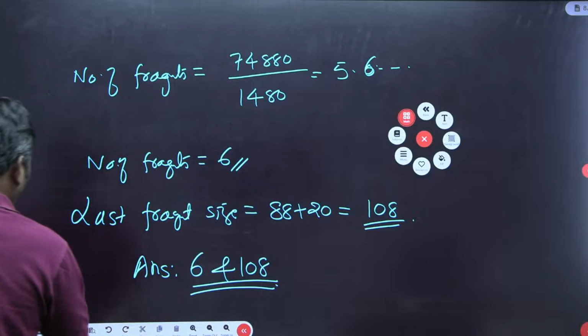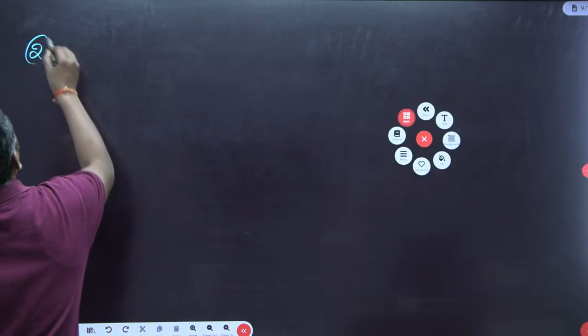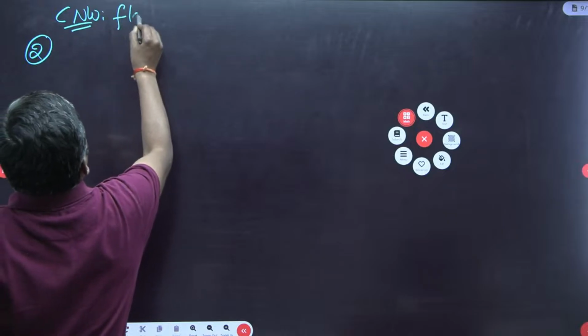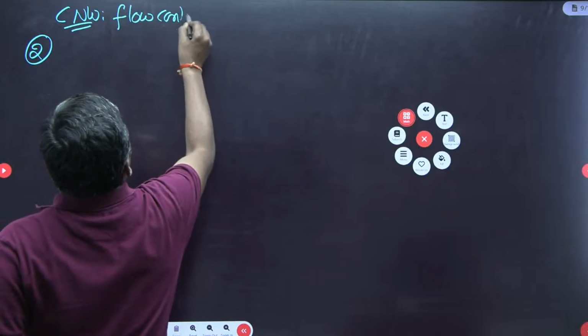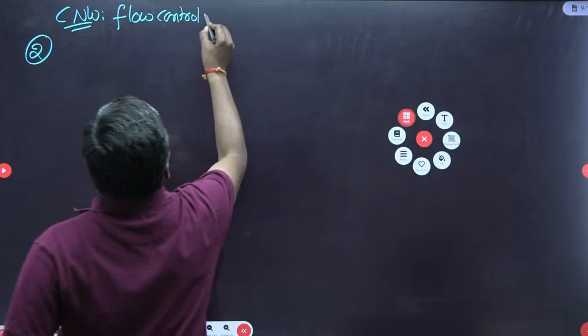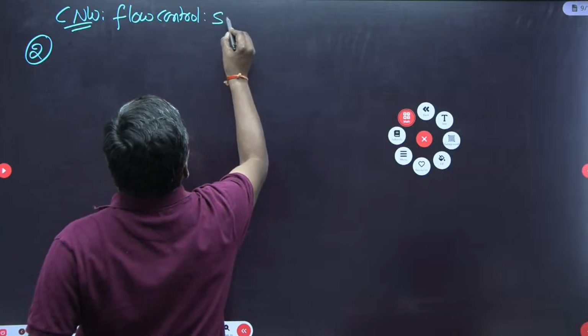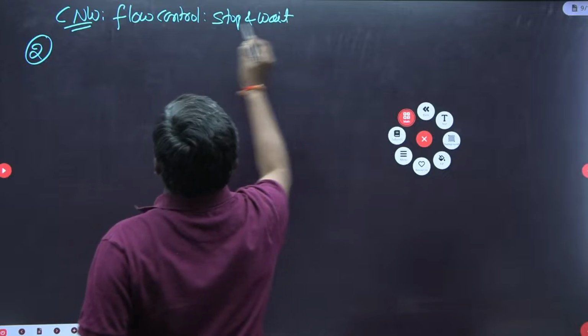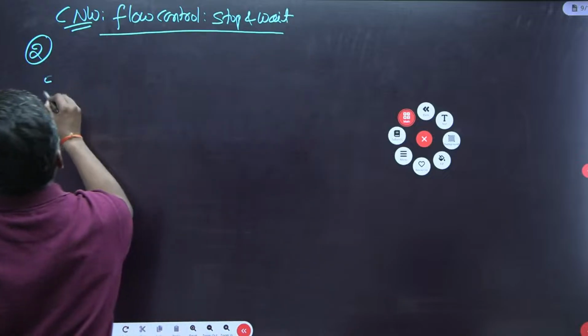So the second question, from computer networks, from flow control. There was a question on flow control, on the sliding window stop and wait protocol. It was a stop and wait protocol based question, again a 2 mark question.